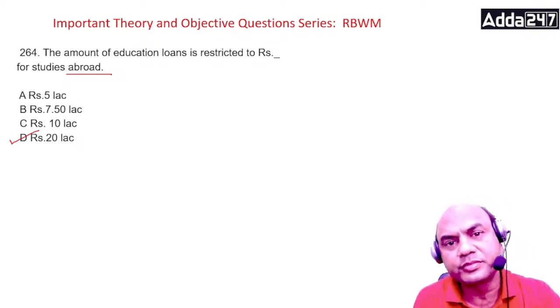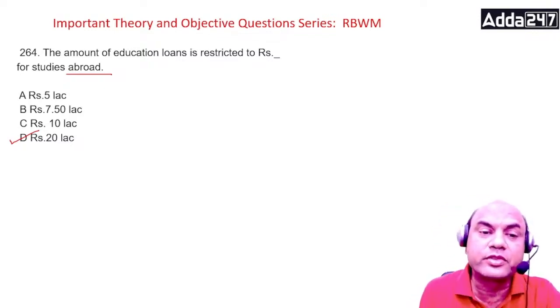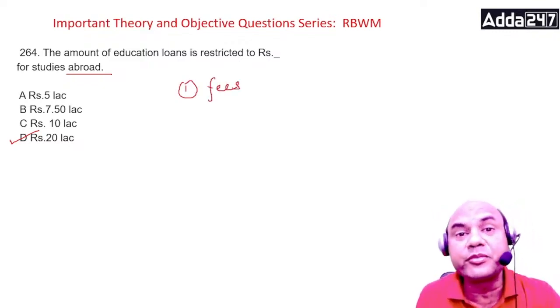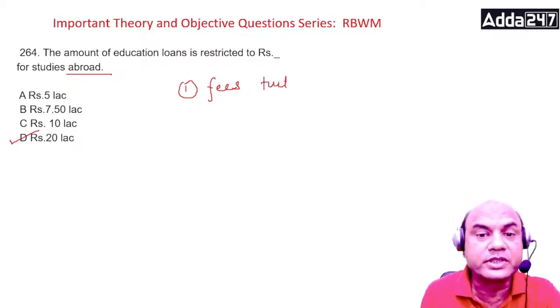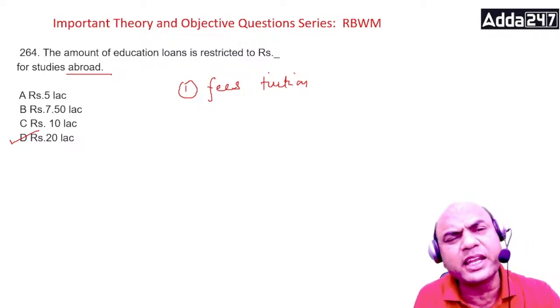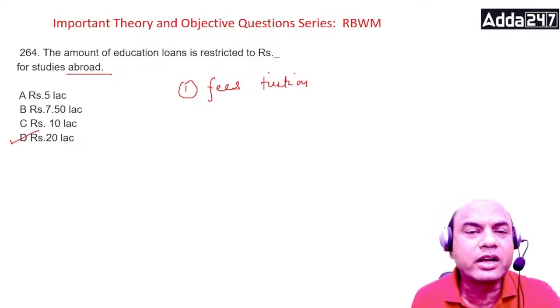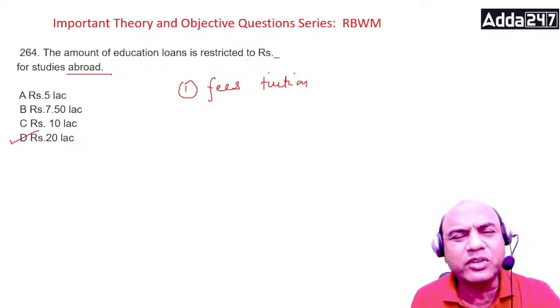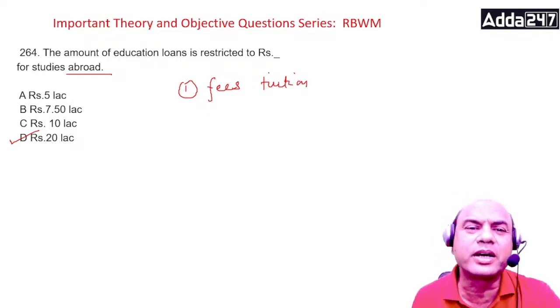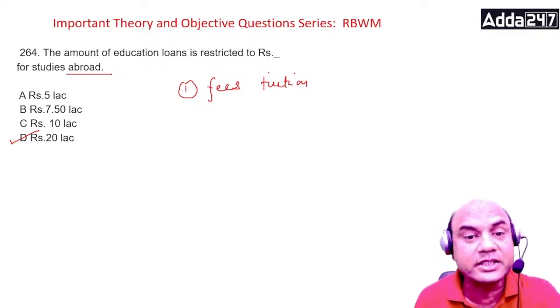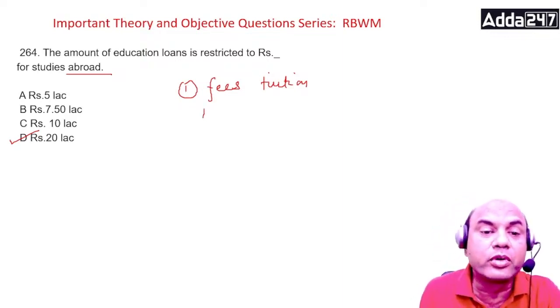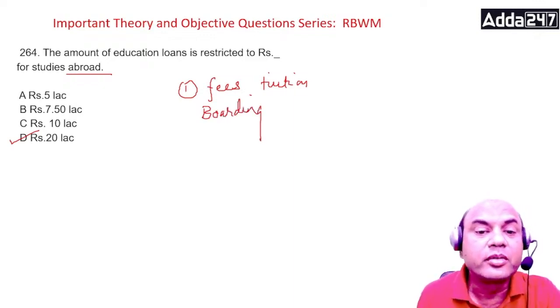What all do we cover? Number one, the fees. Now see here, there are many elements. Fees, I'll name a few. Fees means we call it tuition fees. Then it can be any other, like building fund, which is a sort of donation only. Building fund or some other charges. Then boarding charges, residence charges. See this, lodging and boarding we call it, boarding, lodging.